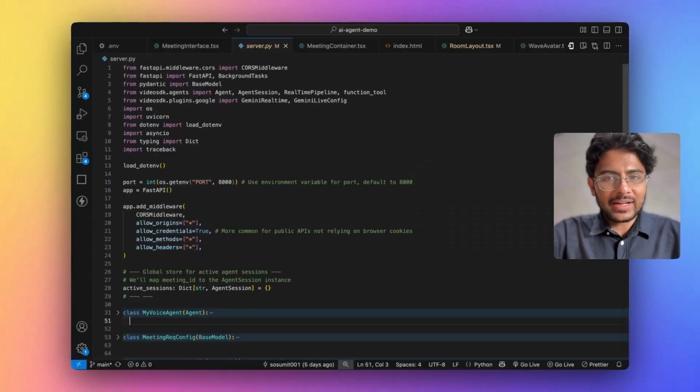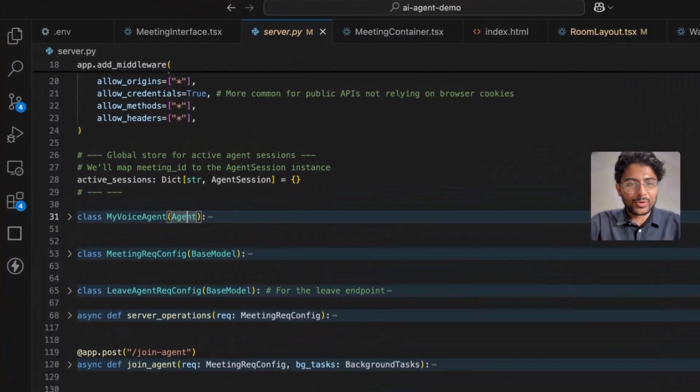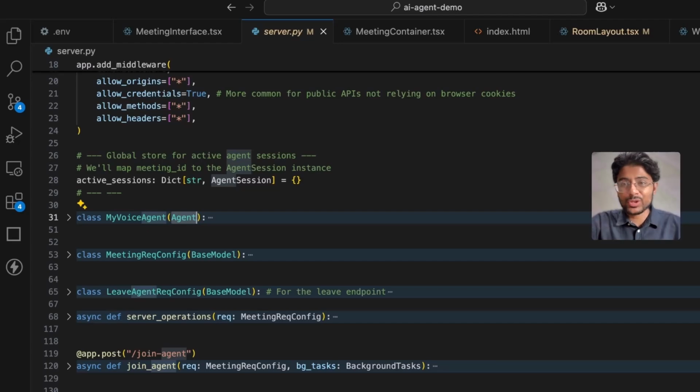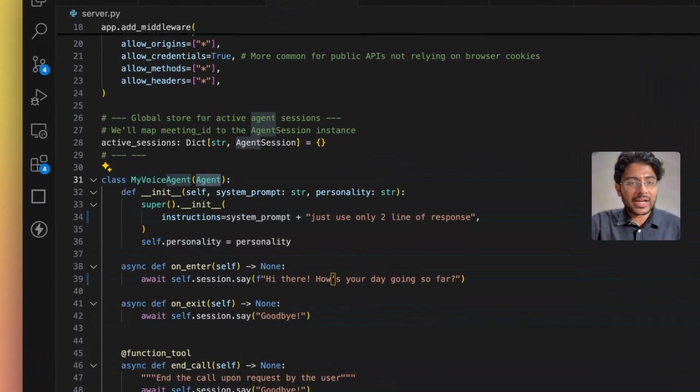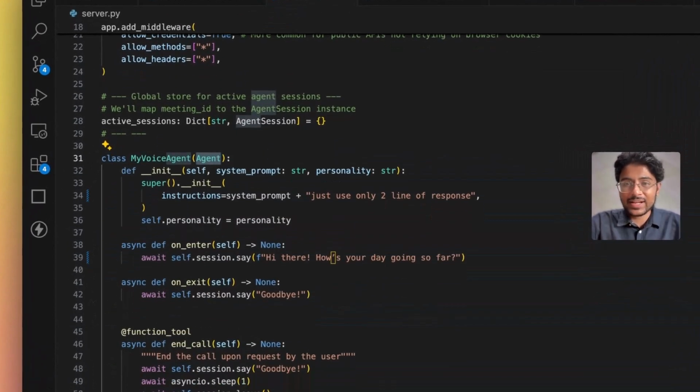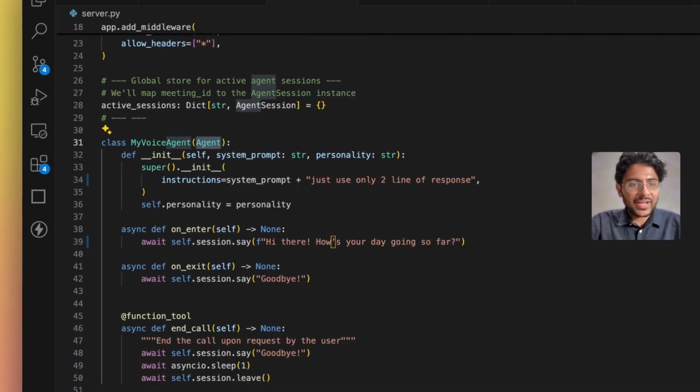If you look at this AI agent, we have three major components. The agent component where you can define your system prompt, you can make use of function tools, and we are also going to introduce MCP and agent to agent protocol where you can provide context to the LLM in some new ways. So if you look at my voice agent class here, I'm just extending this agent class from VideoSDK where I provided the system prompt.